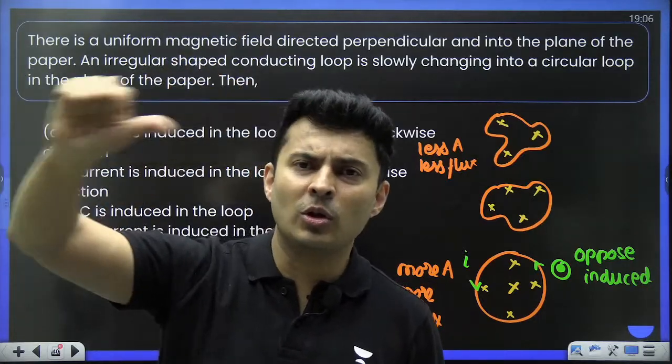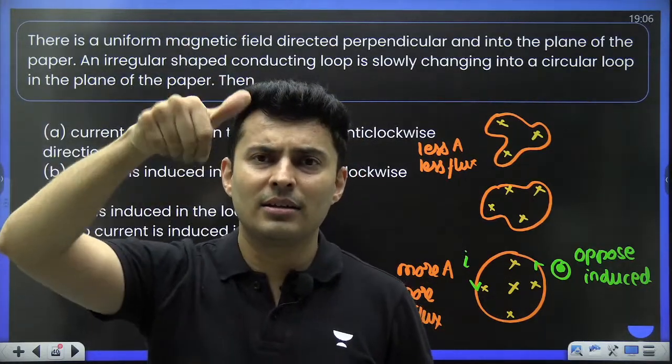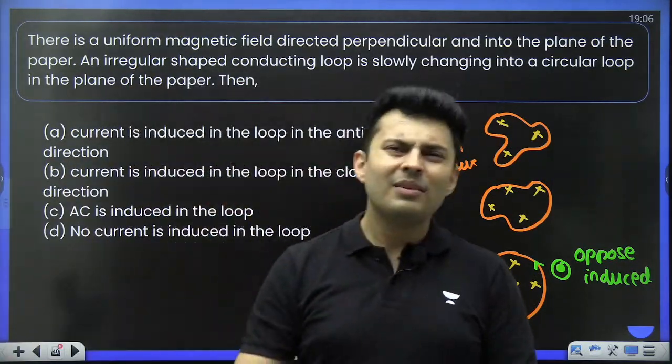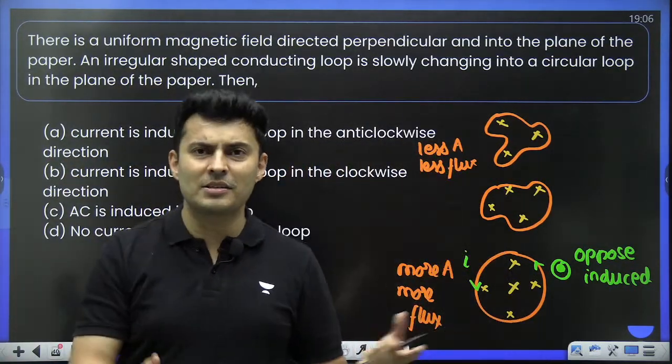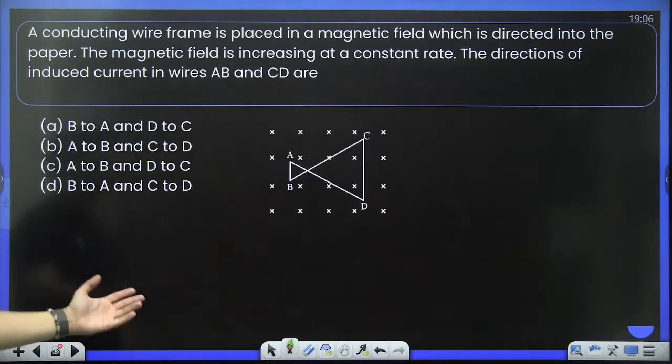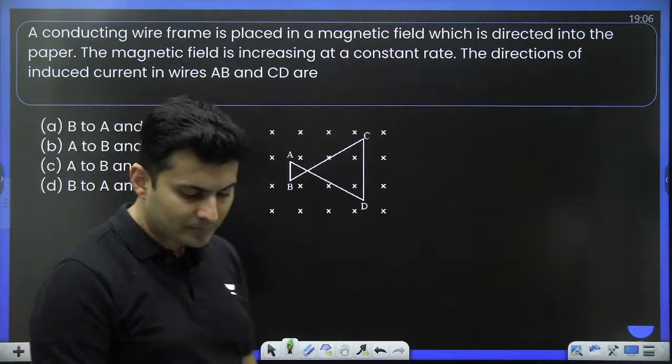And you should just use your right hand rule. That's all. Thumb goes south to north, and the fingers go in the direction of the current. That's all you need to do. With a little bit of practice, this will be a simple thing to do. You will do it within 20 seconds. Next question coming up on your screen.